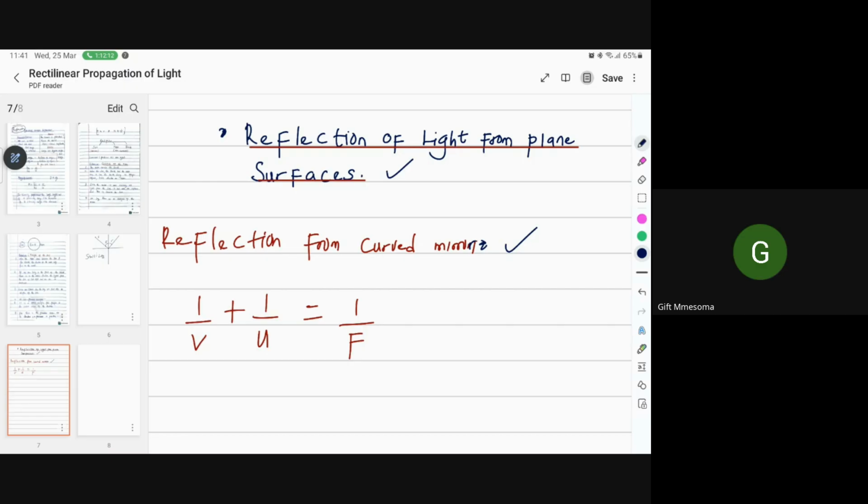What is the effect on the image produced by the pinhole camera when the object distance is doubled? Are you listening now? What is the effect on the image produced when the object distance is doubled?